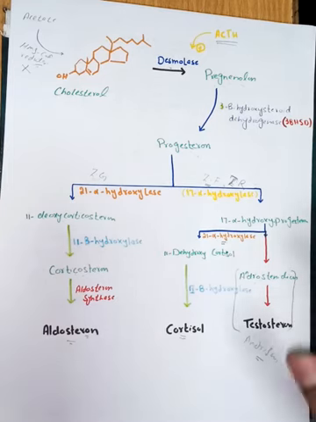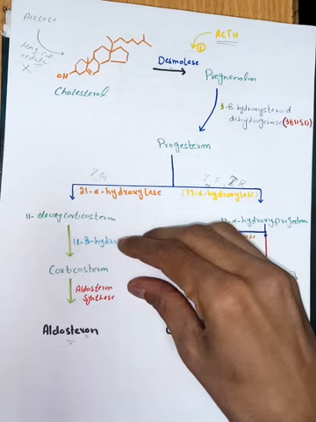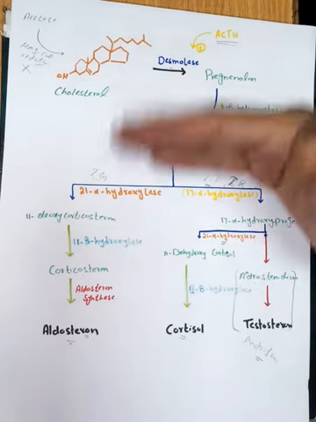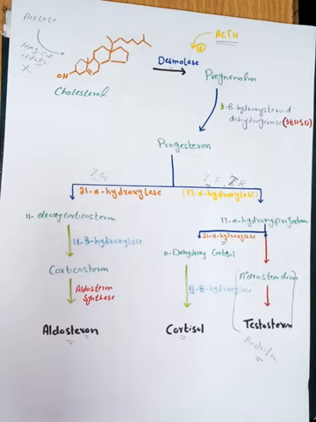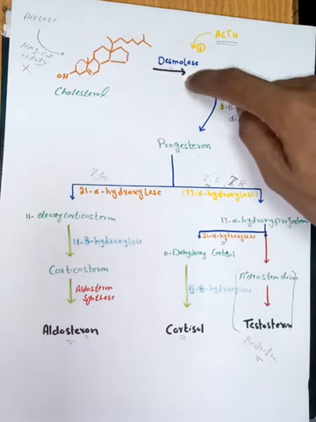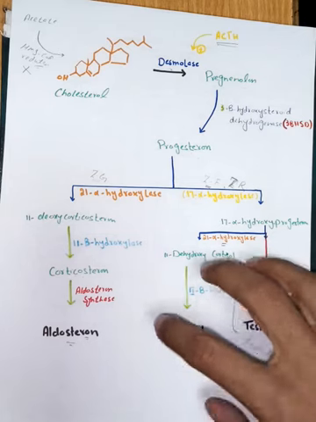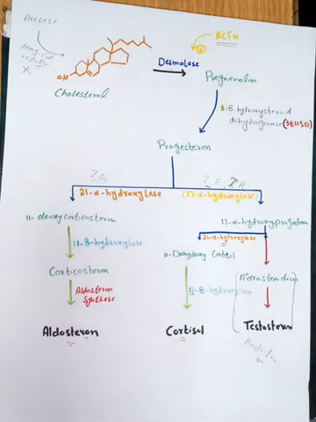While peptide hormones were already synthesized and packed in vesicles and present in the cell, they were just waiting for the stimulus. As soon as the stimulus comes, the respective gland will release its peptide hormone into the blood circulation. But in this case, when the stimulus comes, the synthesis of steroid hormone will start. So steroid hormones will not show an immediate effect.